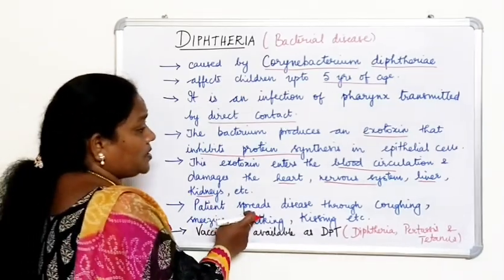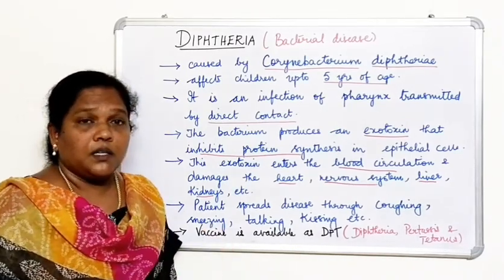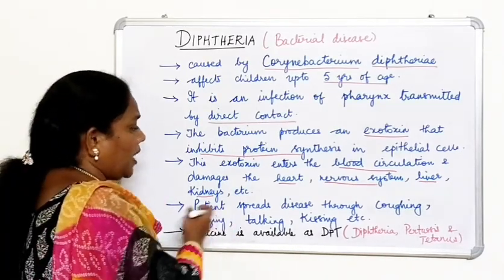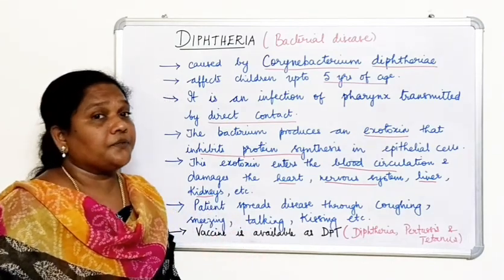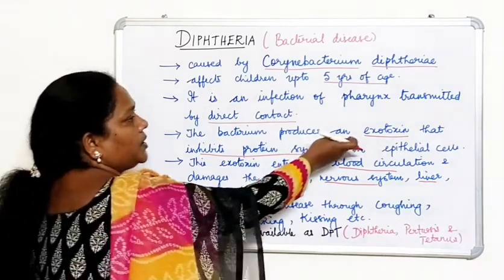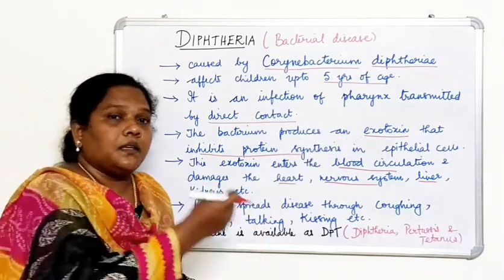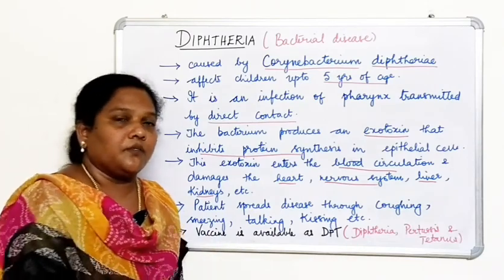This patient spreads the disease through coughing. When the patient coughs, sneezes, talks, even when they kiss, the patient spreads the disease. So in that case, the patient has to be treated. How can the patient be treated? By giving antitoxin. Here we have studied about the exotoxin, so against exotoxin, antitoxin. Anti means against.